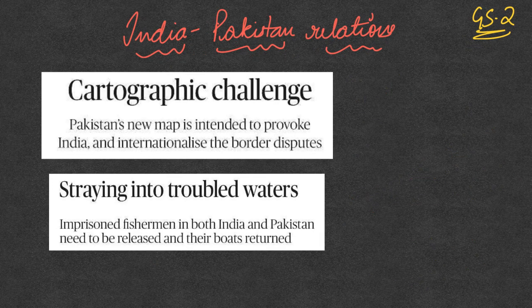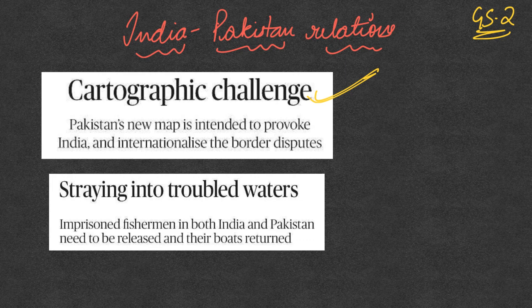Move on to the next one, which is related to India-Pakistan relations. India-Pakistan relations will come under your GS2 paper related to international relations. The cartographic challenge which we saw last week on Friday was how Pakistan released a new political map in which it shows the entire Jammu and Kashmir, and also Sir Creek and Junagadh in Gujarat, to be part of Pakistan. So this has created a new border issue between India and Pakistan.